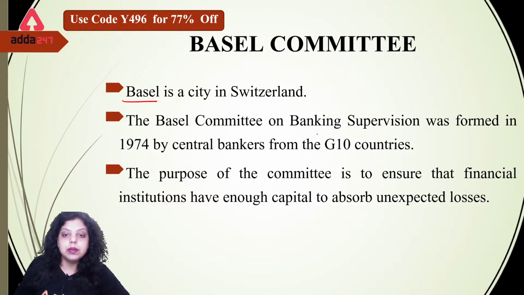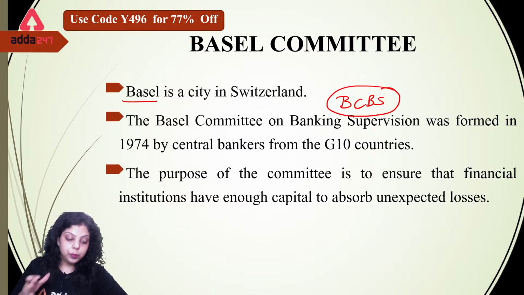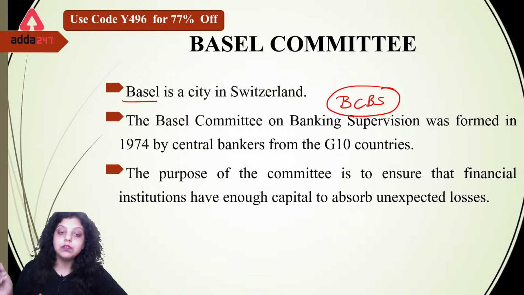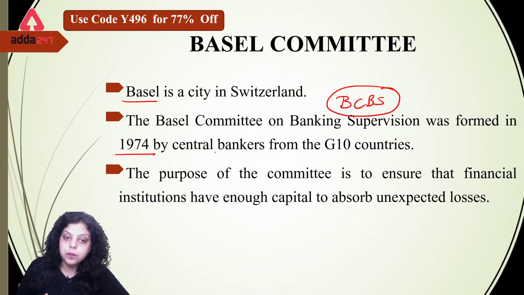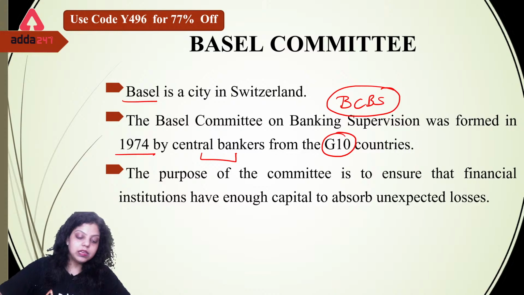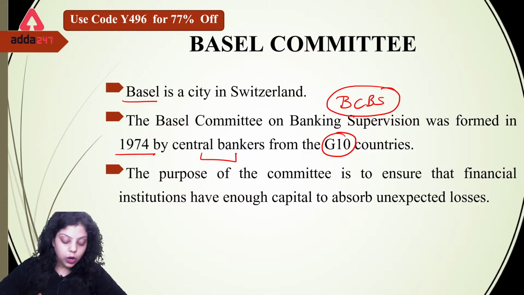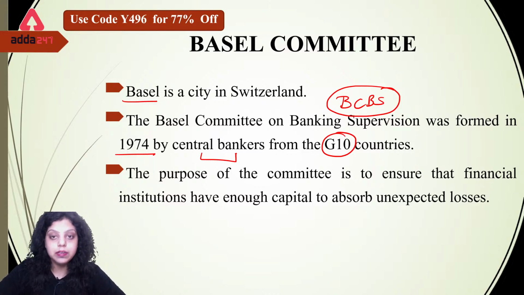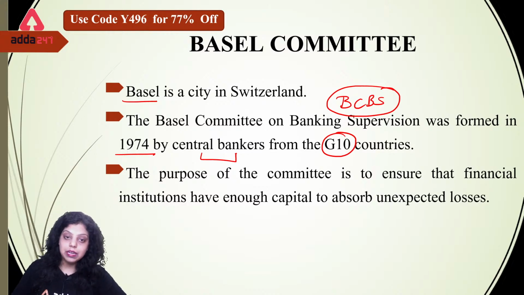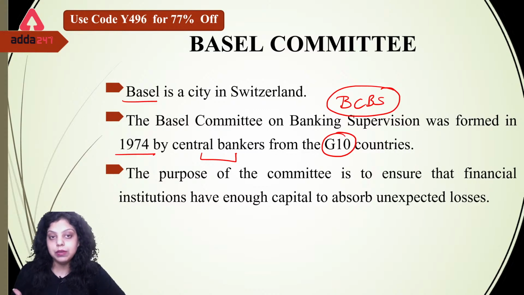Next, the Basel Committee on Banking Supervision, that is BCBS. The abbreviation of the committee is BCBS. The Basel Committee on Banking Supervision was formed in the year 1974 by the central bankers from 10 countries. It is a committee formed to formulate international banking regulation so that the banking system worldwide will work similarly and try to reduce the risk exposure happening in the banking sector.